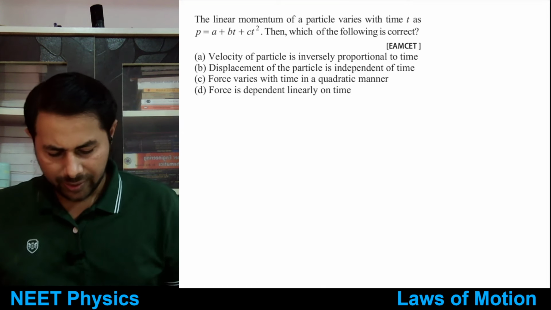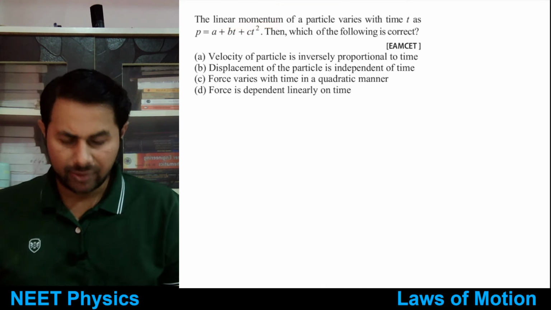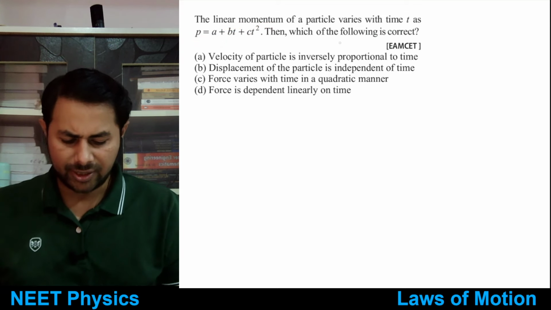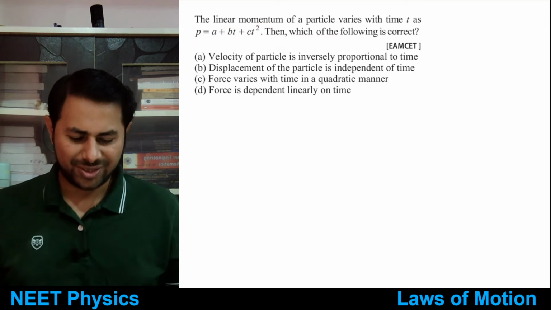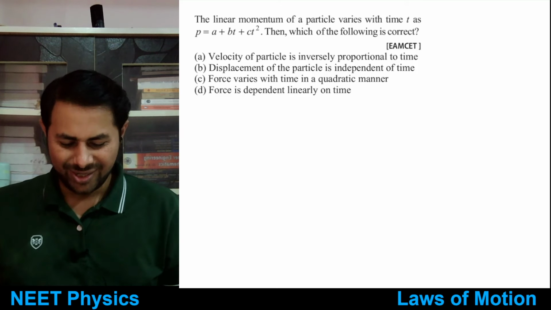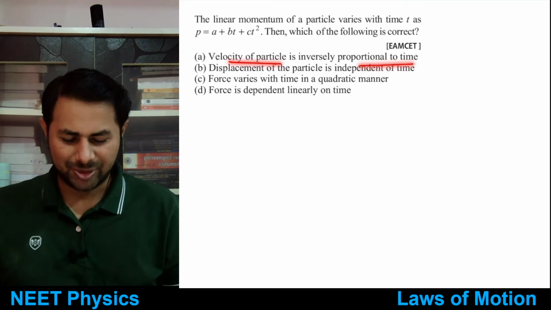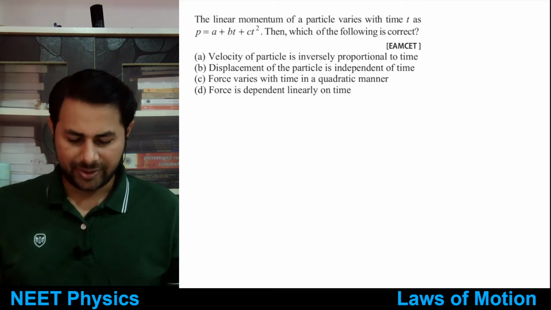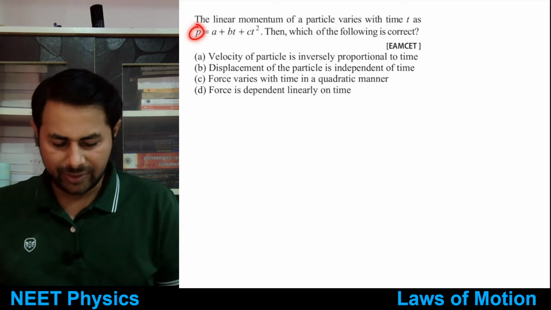So first one: the linear momentum of a particle varies with time as p equals a plus bt plus ct square, then which of the following is correct? This is a very, very simple question. Velocity of particle is inversely proportional to time. So can you say that? It can't be. Okay, see the reason. P is equal to what?